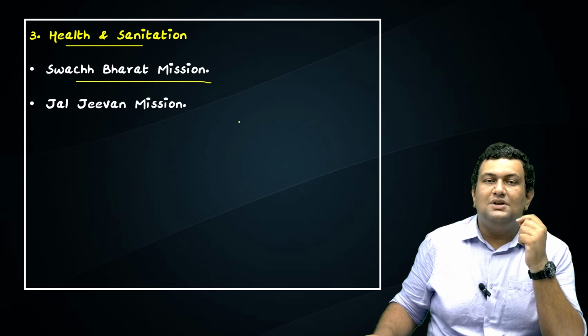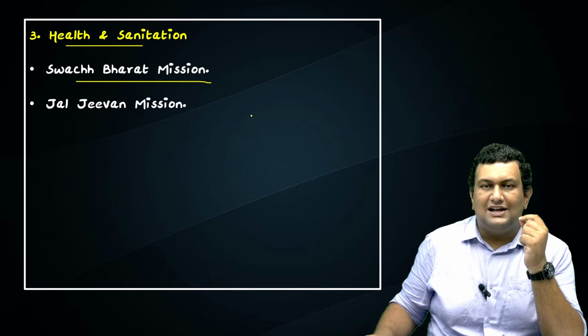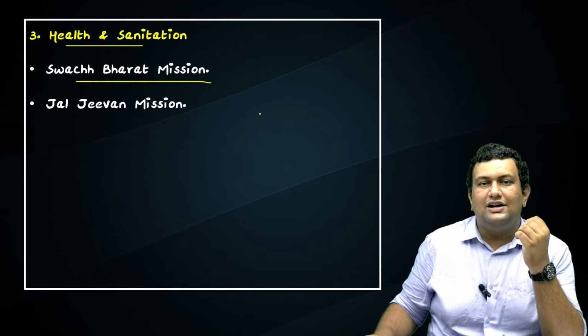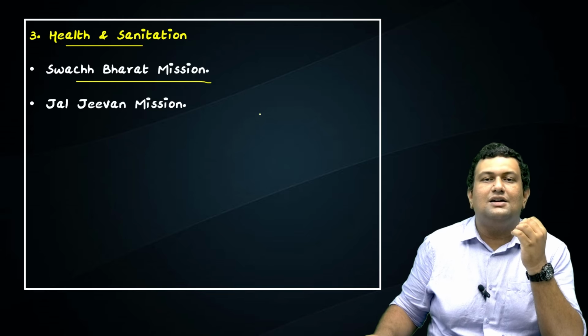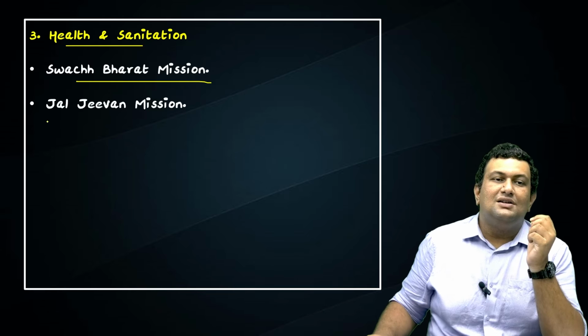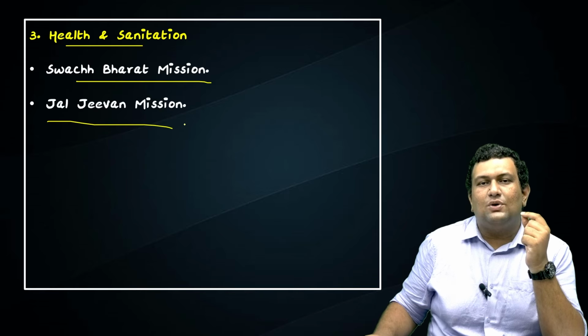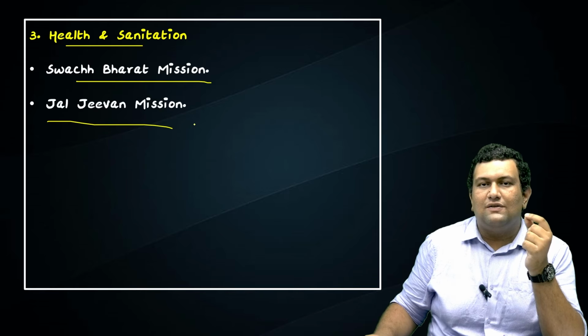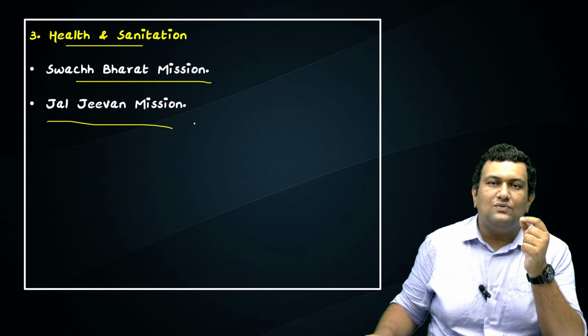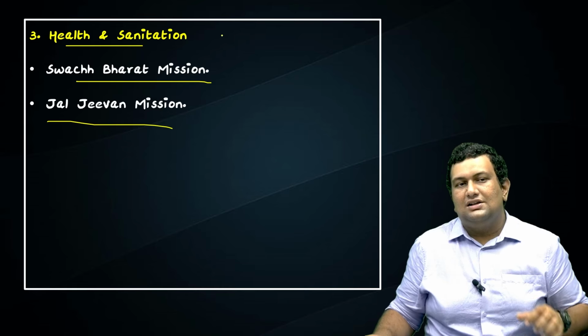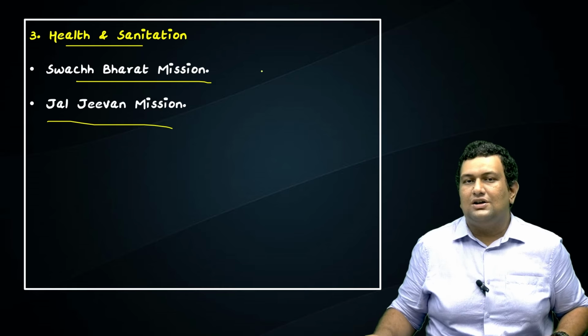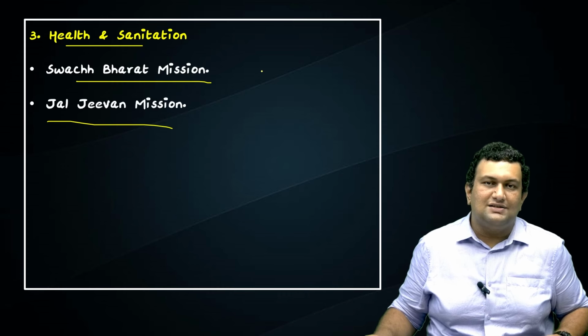So this will help in improving the hygiene and sanitation aspects of the society and reduce the chances of becoming ill and even the spread of diseases. Second is the Jal Jeevan Mission. It focuses on providing tap water connection to every household, ensuring that there is adequate clean water for the families. So these are some measures which you can quote under mains if they ask.